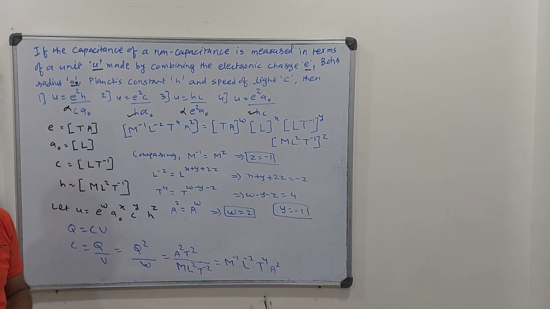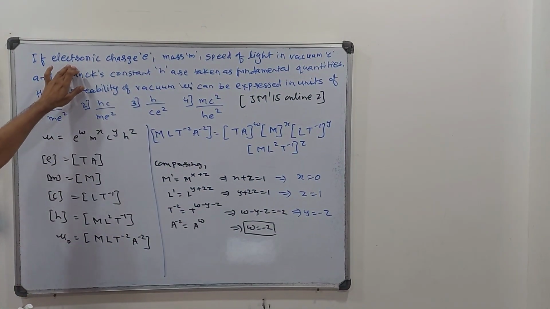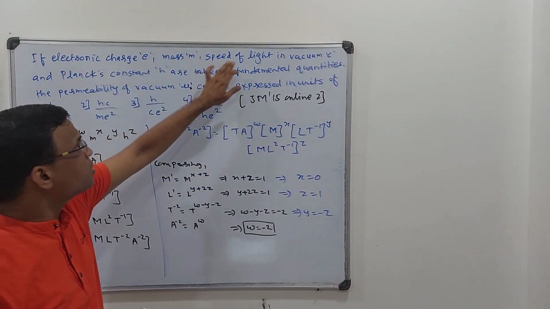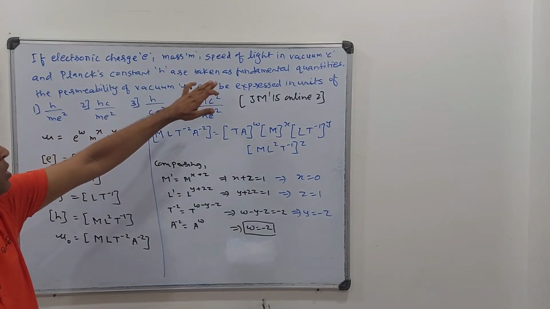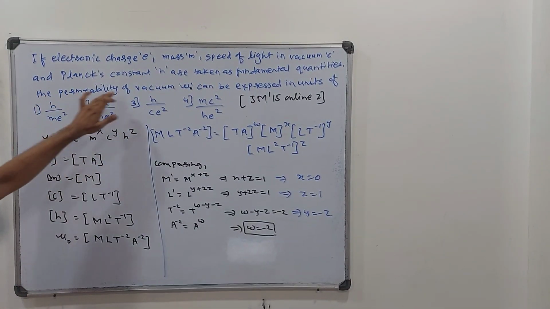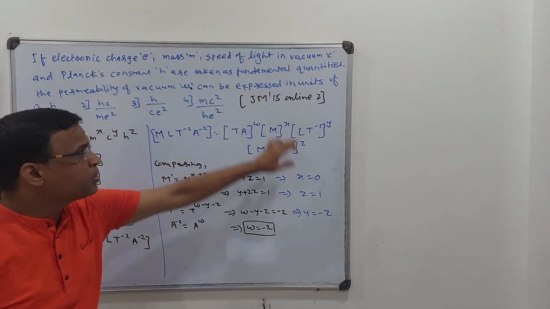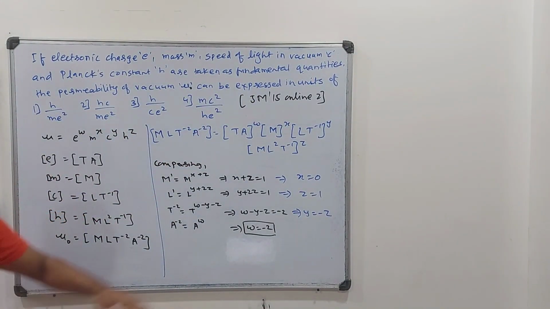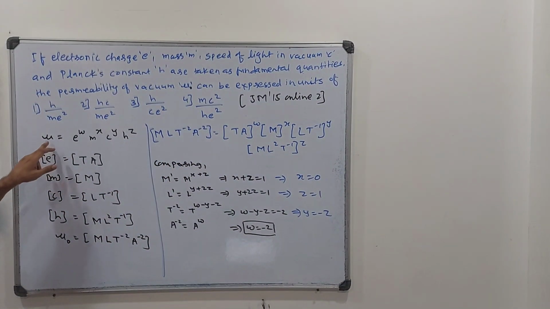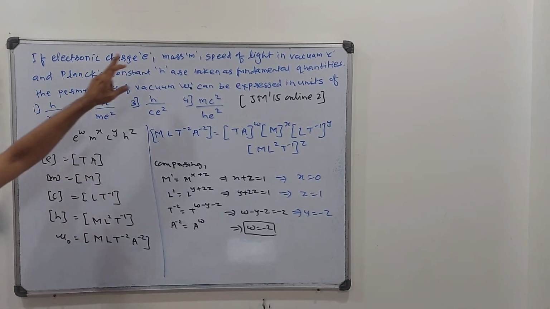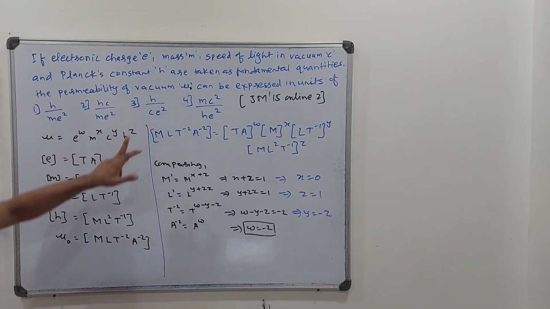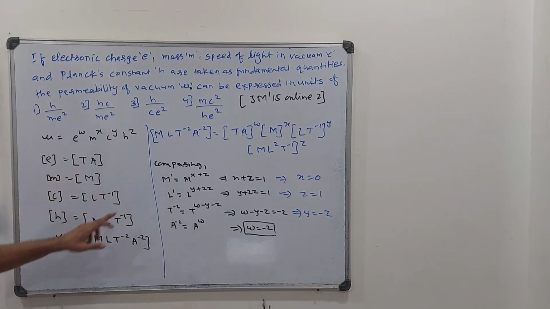Okay friends, next question is, if electronic charge E, mass m, speed of light in vacuum c, and Planck's constant h are taken as fundamental quantities, the permeability mu naught of vacuum can be expressed in units. It is the same as the last question asked in the same year 2015. So basically we can write down permeability mu is equal to this. We have 4 parameters E, m, c, and h, with powers w, x, y, z.